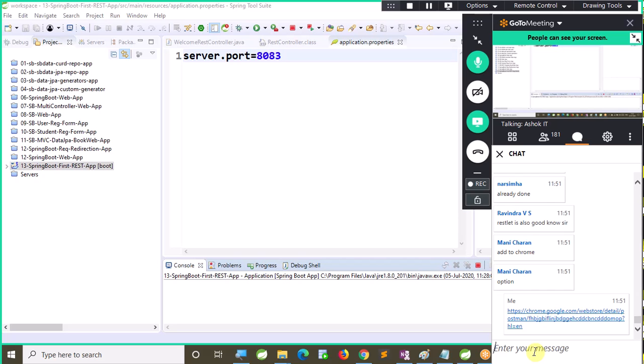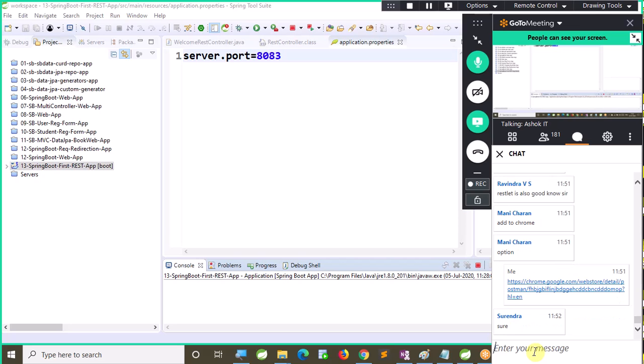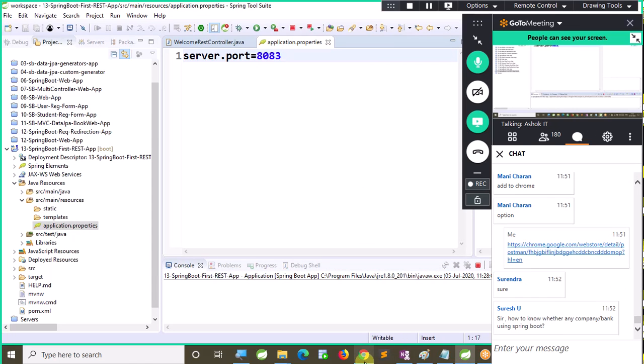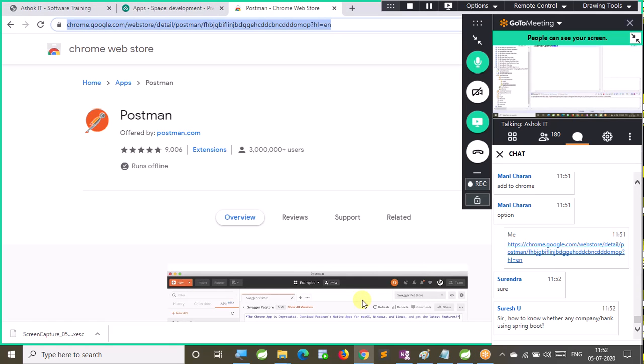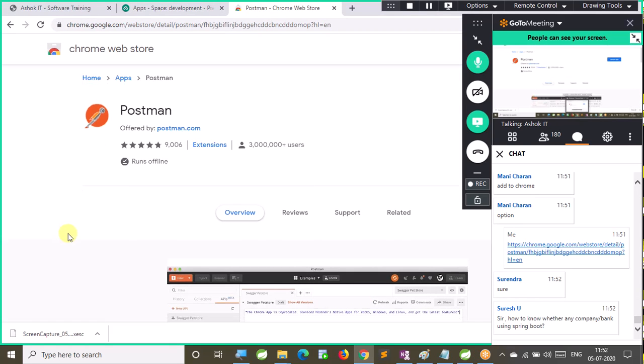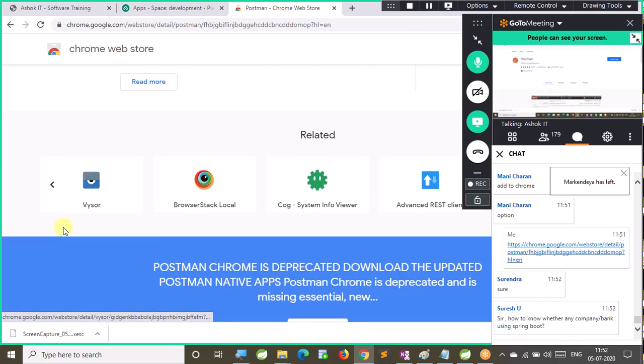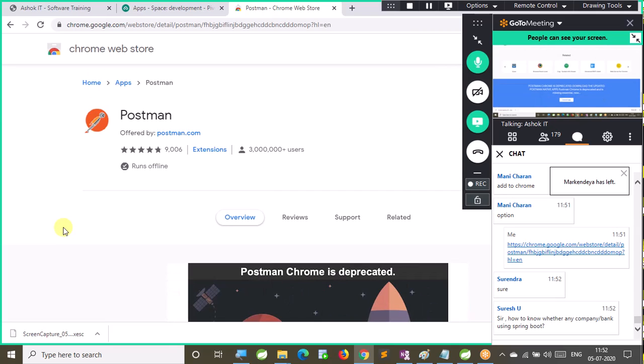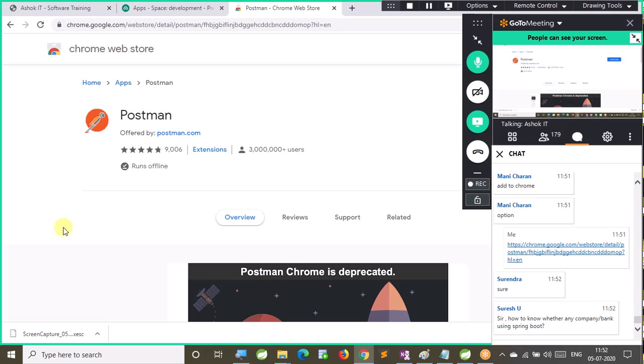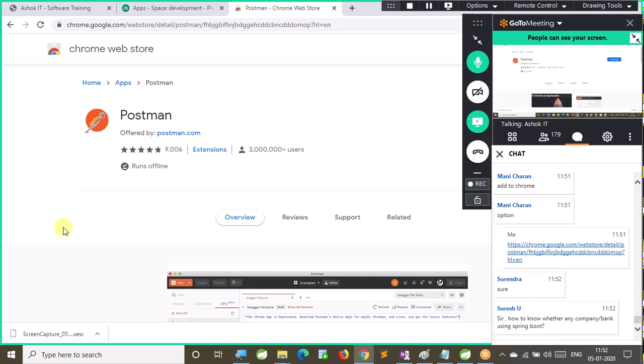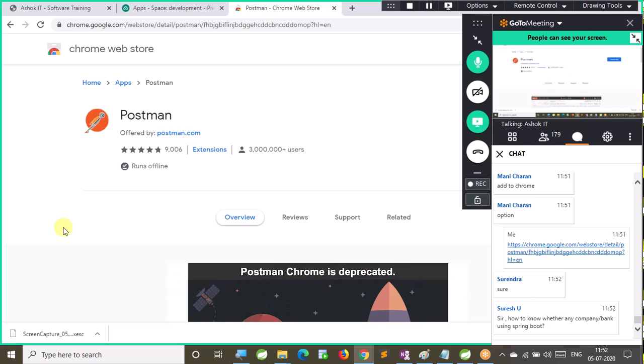Because from tomorrow we will use Postman as a client. Now I am accessing from the browser, right? From tomorrow I don't open the browser. I'm going to use Postman as a tool to test our APIs, because currently we are playing the role of the API developer. For the next 1 week we are going to develop APIs only. So to test our API functionality, we will use Postman as a testing tool for the REST API.